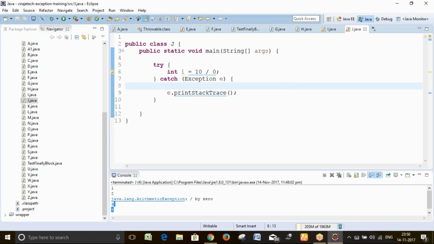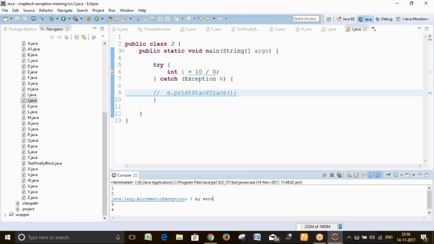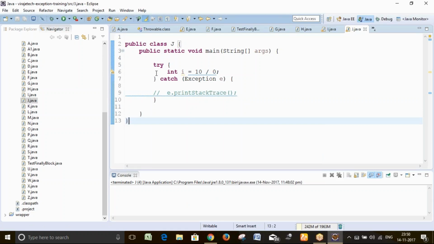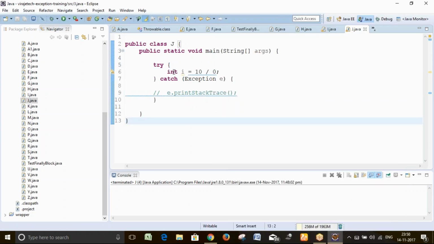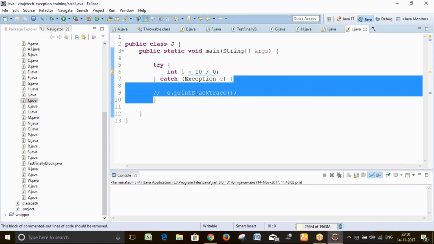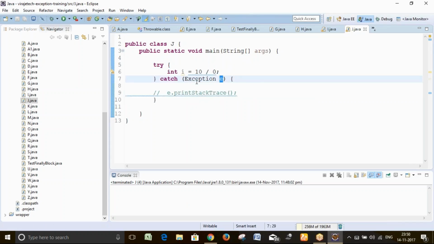You don't know what exception will occur. It could be an arithmetic exception, number format exception, class not found exception, or whatever it is. You don't know. But we know Exception is the parent for all. So even though you are commenting this statement, no issue. I will tell you the reason. Just select this statement, right click, surround with try catch. The try and catch handle the exception. This is the object of the Exception class. So you are handling it, and your program is never terminated.